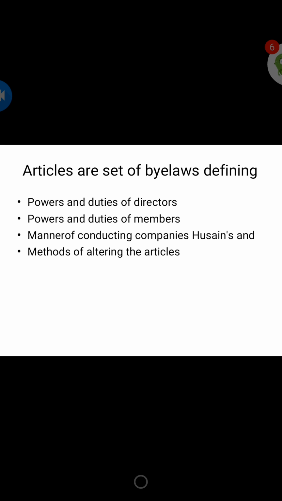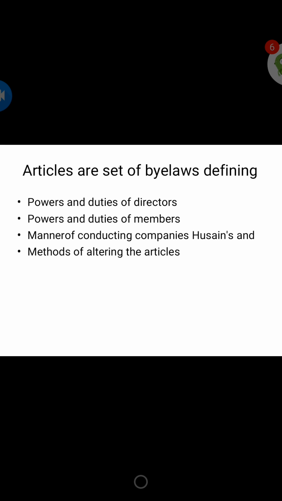Whatever objects you are going to have in the memorandum, to go according to that you will have some regulations, and those regulations will be listed in the articles of the company. Articles are the regulations or bylaws of a company for carrying into effect the object of a company in its memorandum of association and for the management of its internal affairs.